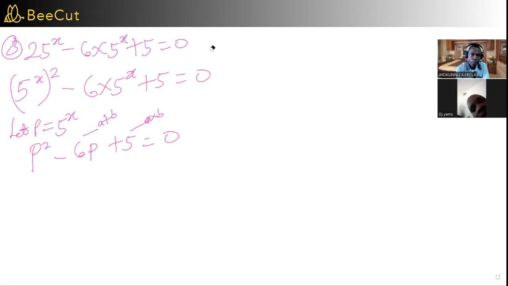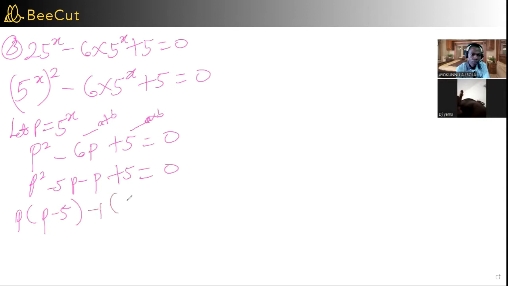So if we are using minus 1 and minus 5 to replace this, that will become p squared minus 5p minus 1p plus 5 equal to 0. What is common to this? p into p minus 5. And what is common to this side? Negative 1 into p minus 5.